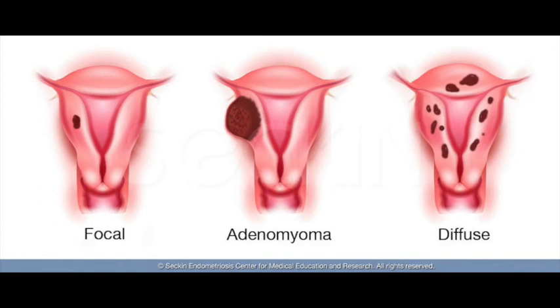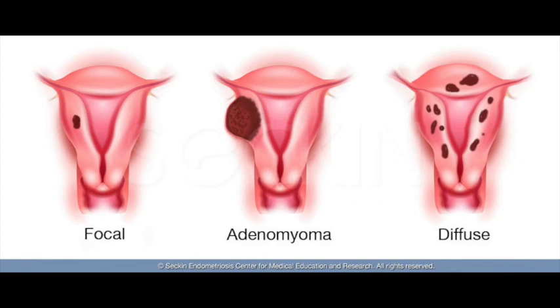Then surgical management is also there, and in surgical management we have a definitive surgery and we have conservative surgery. Definitive surgery is basically for older women or perimenopausal women, and the conservative surgeries are basically for young women who want to preserve their uterus, who want to conceive in future. In definitive surgery we have hysterectomy, and in conservative surgery we have resection of the adenomyoma.